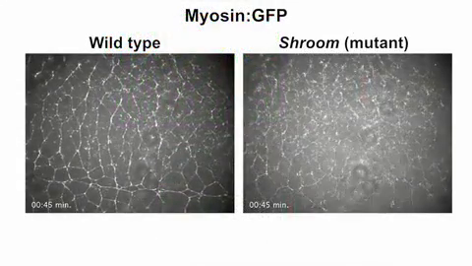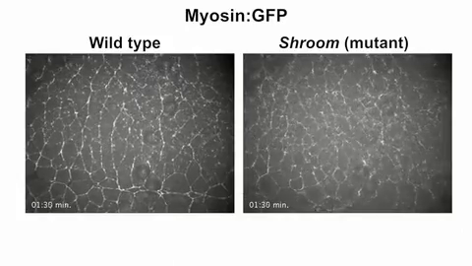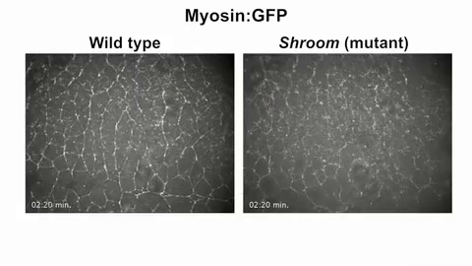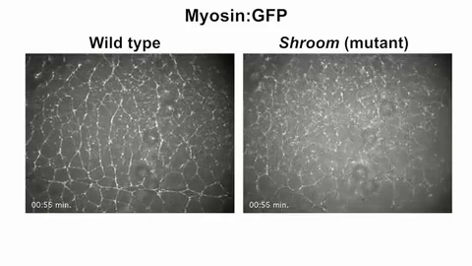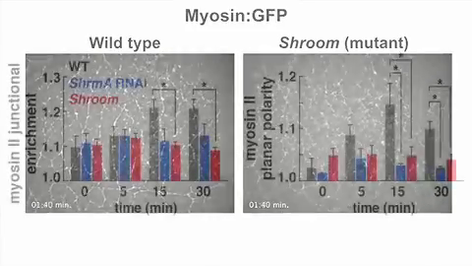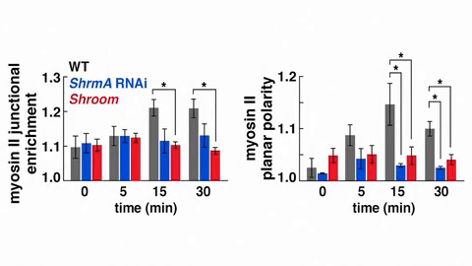We performed live imaging of both Shroom mutants and Shroom RNAi embryos. And we observed that in the first 5 to 10 minutes of extension, myosin still becomes enriched at vertical edges. However, from minute 14, 15 onwards, so entering the last stage of germ-band extension, myosin loses its junctional enrichment and becomes spread throughout the entire apical medial cortex when Shroom is absent.